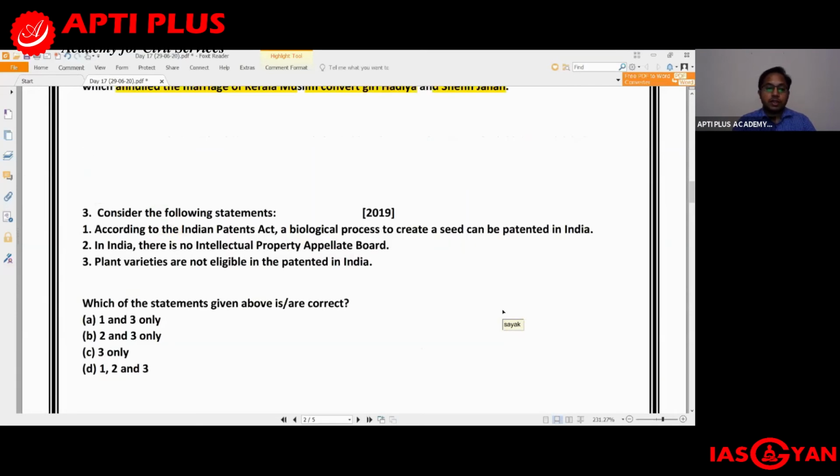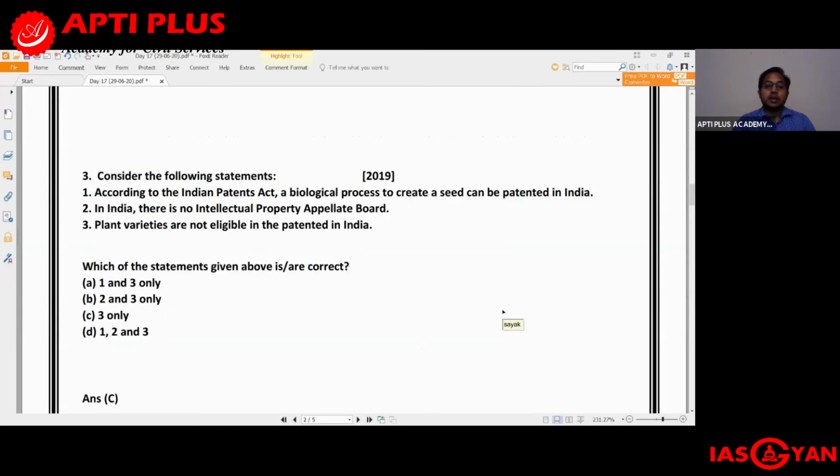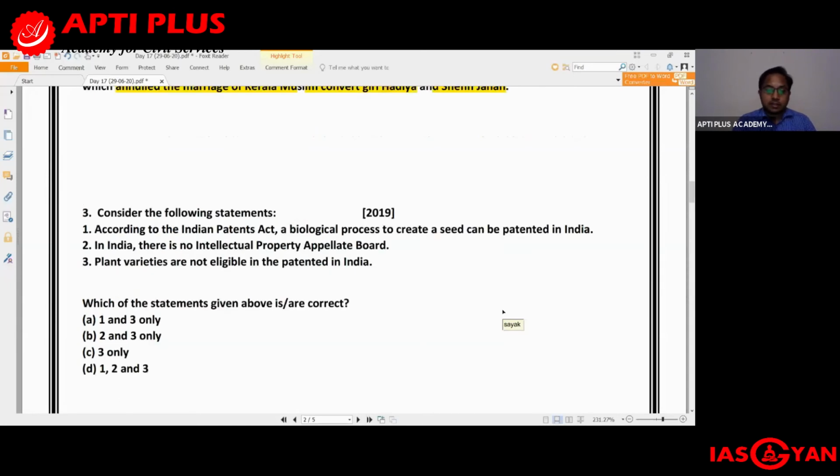Moving on to the third question that we have. The third question is also from environment and agriculture. So this is a part of agriculture actually. This was asked again in UPSC Prelims 2019. According to the Indian Patents Act, a biological process to create a seed can be patented in India. So that is incorrect. A biological process to create a seed cannot be patented in India.